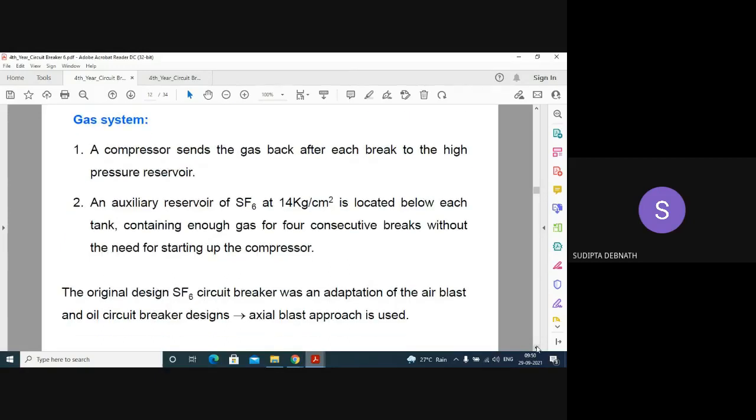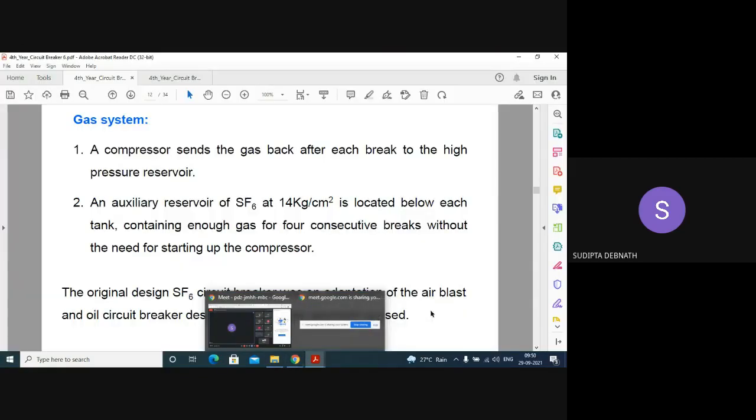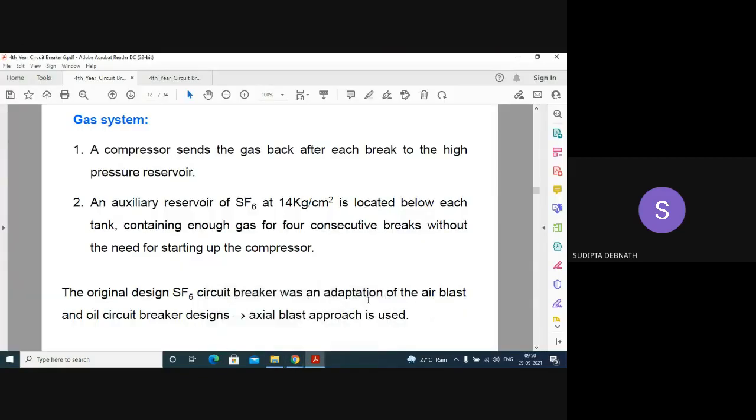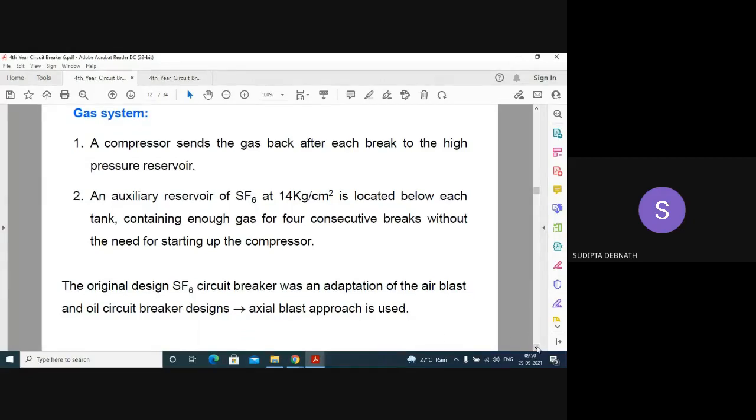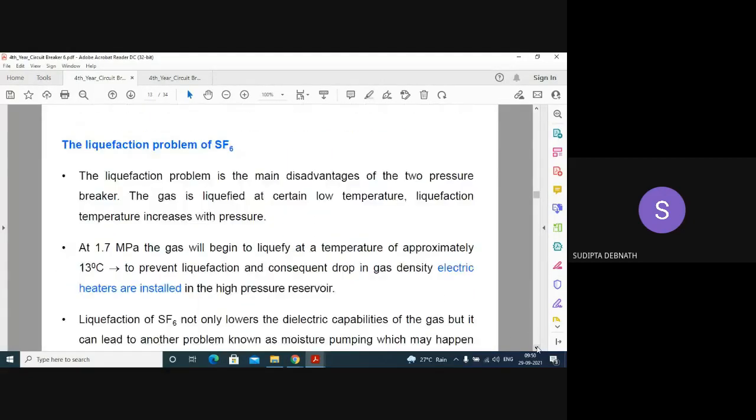Now, the gas system: a compressor sends the gas back after each break to the high pressure chamber. An auxiliary reservoir of SF6 at 14 kg per centimeter square is located nearby. The original design of the SF6 circuit breaker was an adaptation of the air blast and oil circuit breaker designs. Axial blast is approached. In the air blast circuit breaker also you have seen, air is introduced and one reservoir is there.